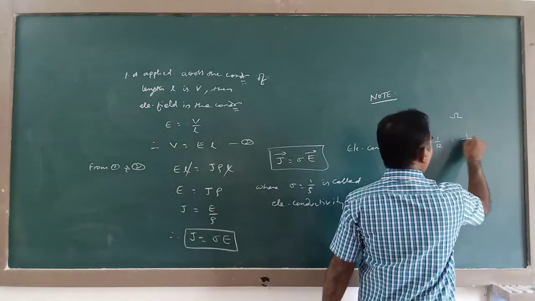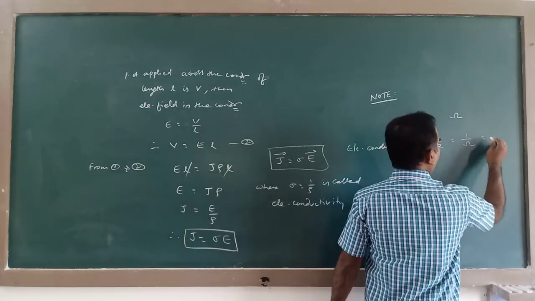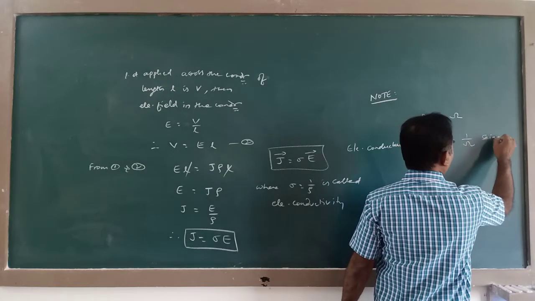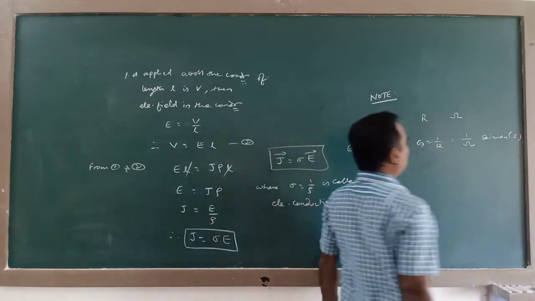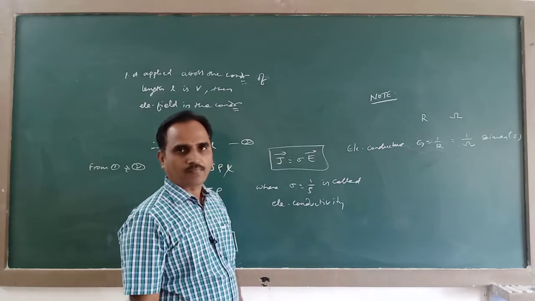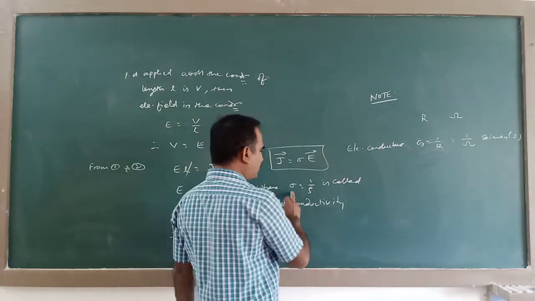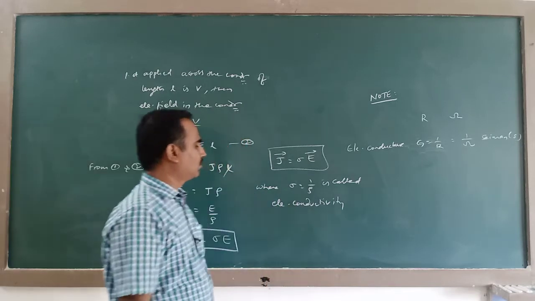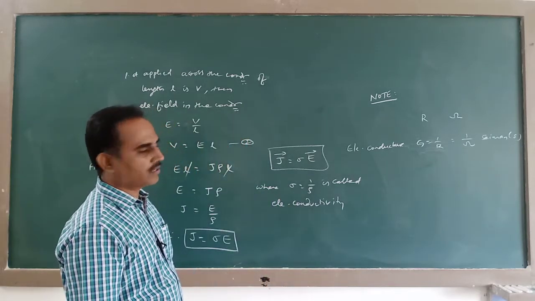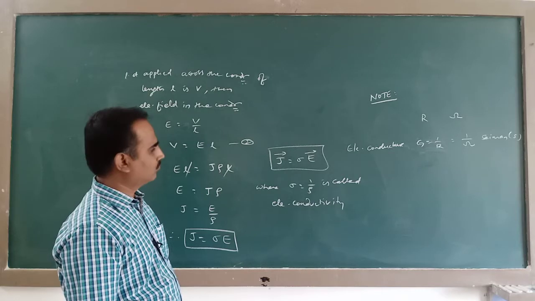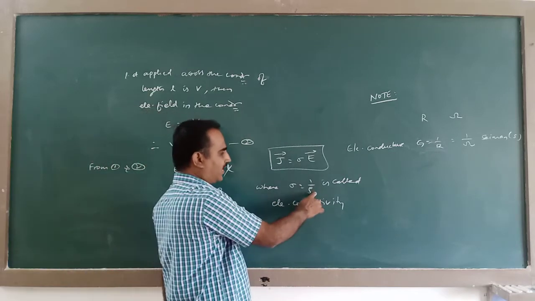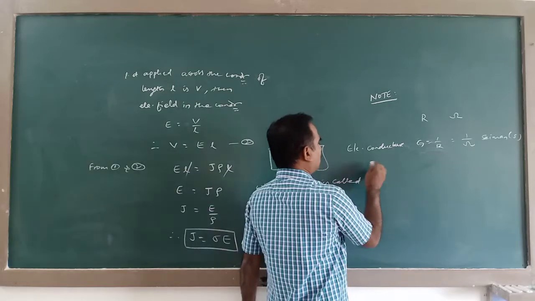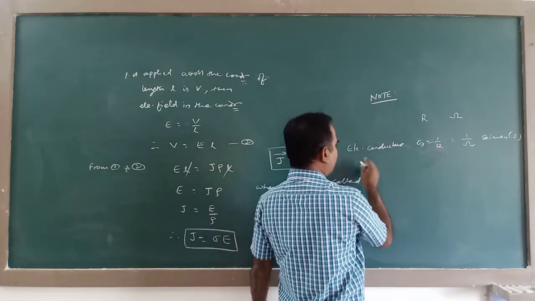So this is 1 divided by ohm. Here the unit is Siemens, named after the German scientist. That is why the unit of conductivity is Siemens per meter. This is 1 divided by ohm meter.